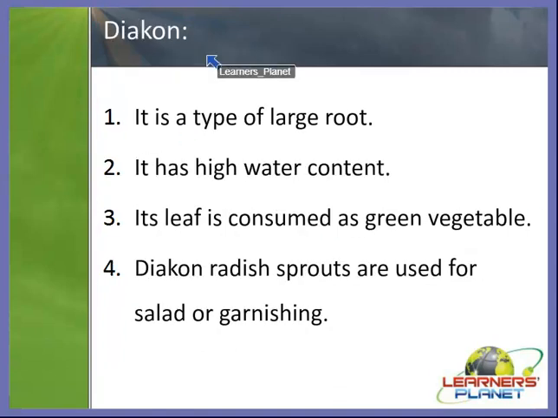Then daikon, also called mooli in Hindi, right? It is a type of large root, and it has high water content. Its leaf is consumed as a green vegetable, right? And even daikon radish sprouts are used for salad or garnishing, right? So turnip, radish and daikon can all be used together, and can be consumed in raw form in salads, right? In South India, daikon is the principal ingredient in a variety of sambar, right?